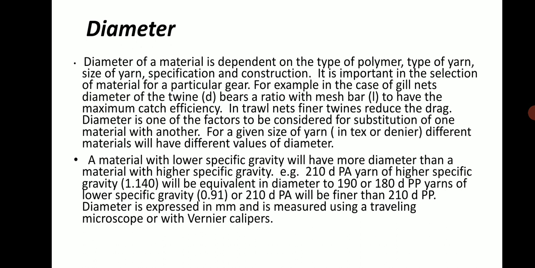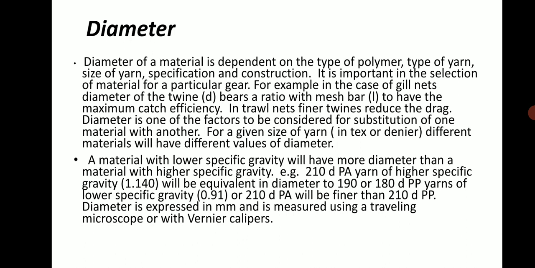Diameter of the material depends upon the type of polymer, the type of yarn, the size of yarn, and specification and consideration. It is important in the selection of a material for a particular gear. For example, in the case of gill net, the diameter of the twines and the bars is in ratio with the mesh bar, to have the maximum catch efficiency. In a trawl net, finer twines reduce the drag, and diameter is also a factor to be considered for suitability of one material with another.